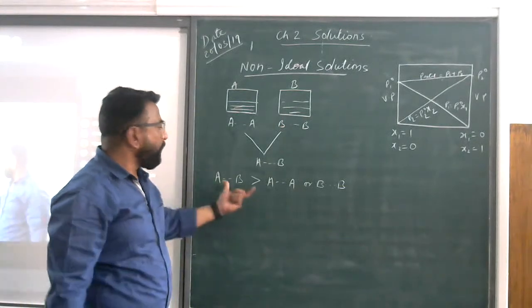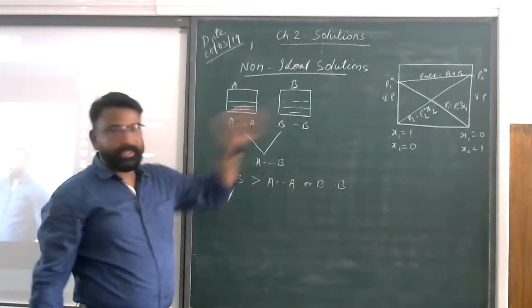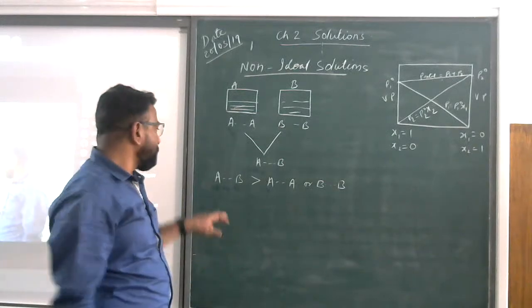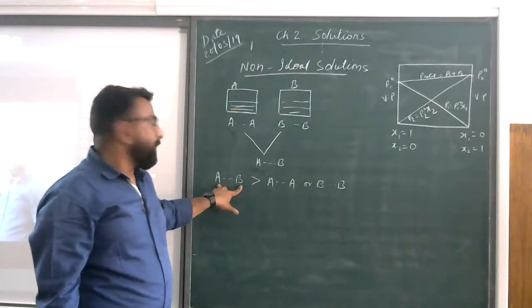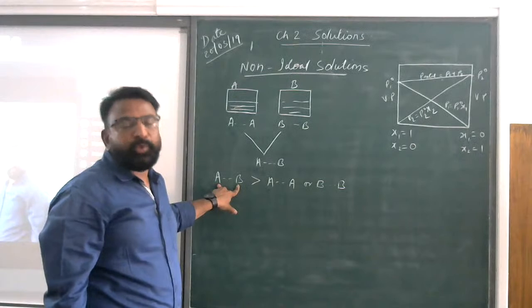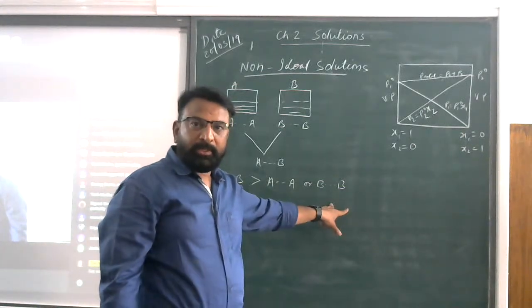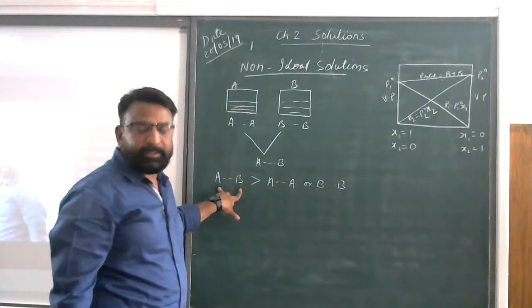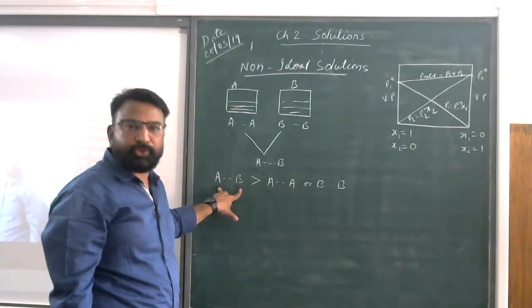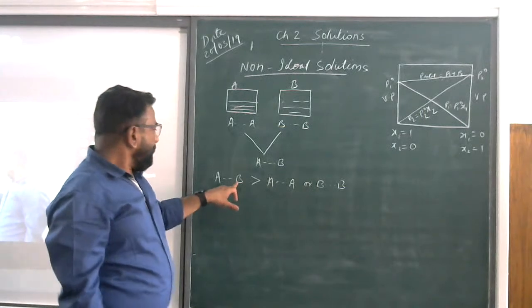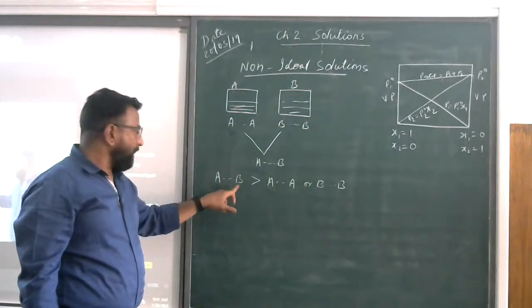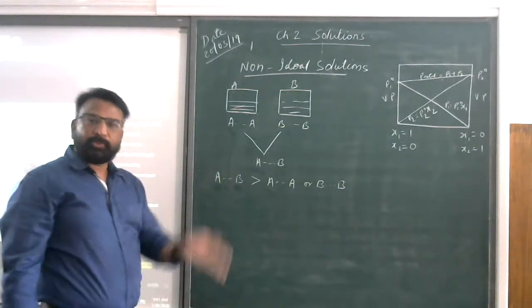Is it fine? Now we have to describe this thing on that. My question was, what happens when the force of interaction between the solute and the solvent is stronger as compared to that between solvent and solvent or solute and solute? I explained that if the force of interaction is stronger, in that case either B or A will not allow any of the particles to move up.